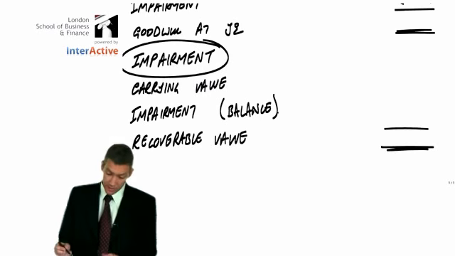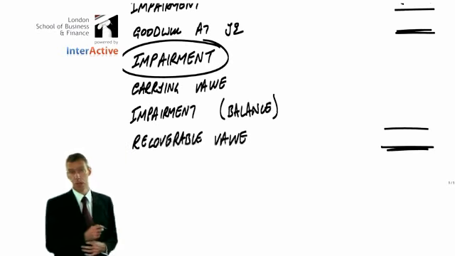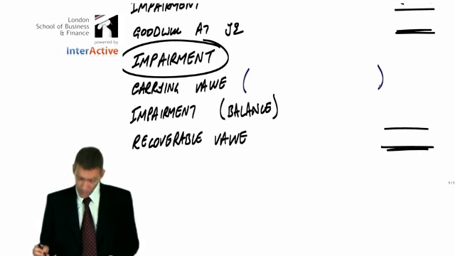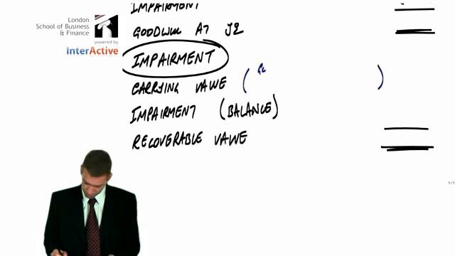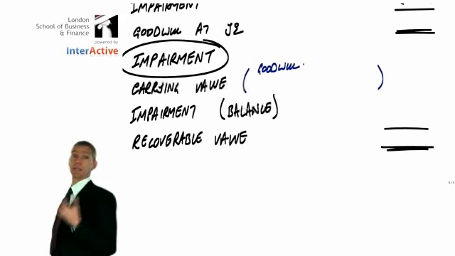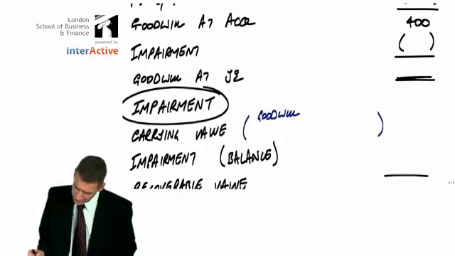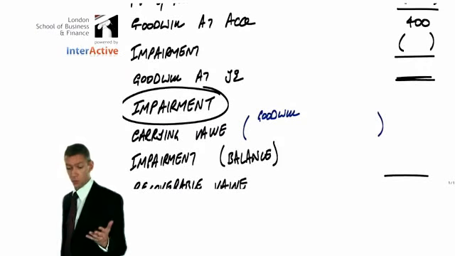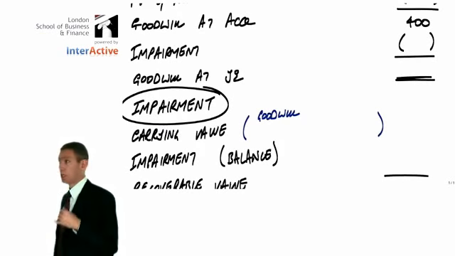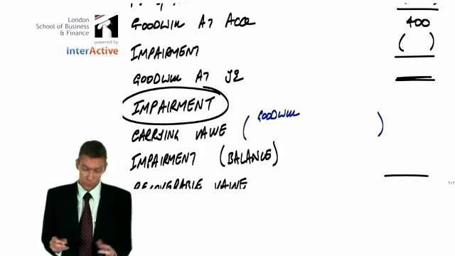Okay, so carrying value is quite literal. What two things do we carry as regards a subsidiary? Well, we carry net assets and we carry goodwill. Now, what was the goodwill at acquisition 12 months ago? It was 400. At the year end, 12 months later, before the impairment, what is it still now? Well, it's still 400 before the impairment.